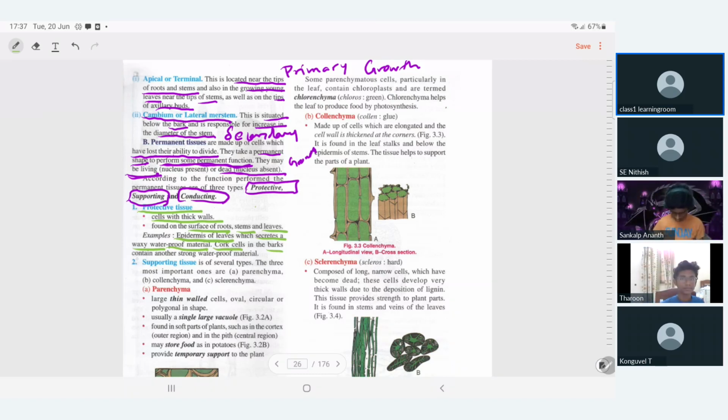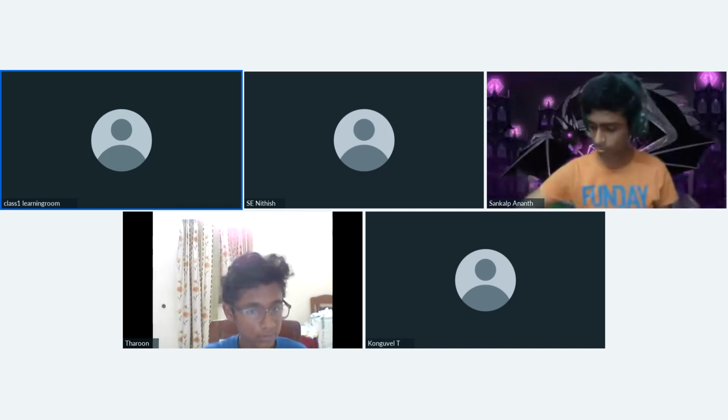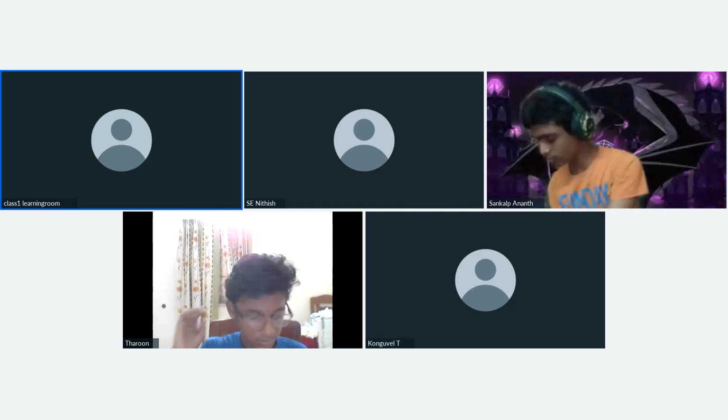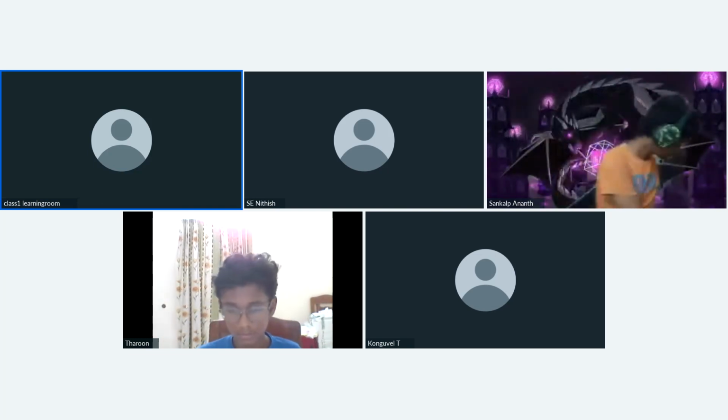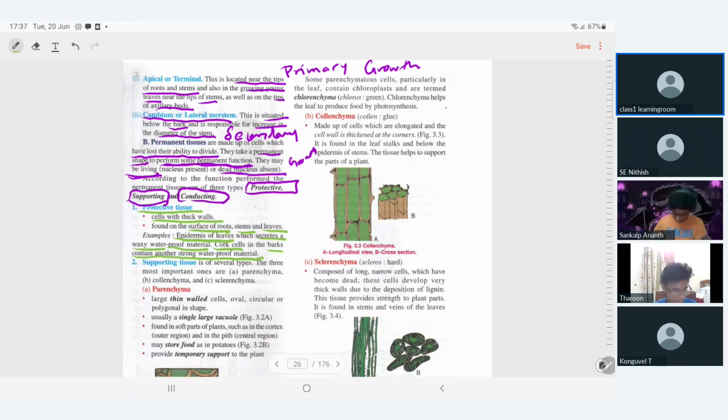If you just touch the stem of the plant, it is so hard, so rigid. That is also made up of protective tissue, epidermis, and it is very strong. In leaves it is very thin, but here it is very strong. But both are called what? Protective tissues.